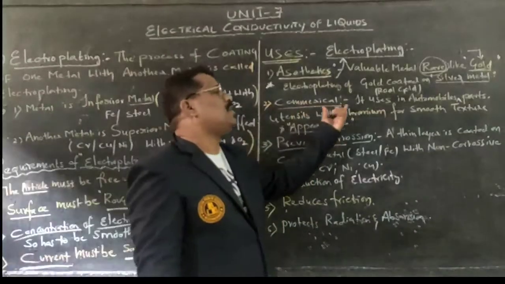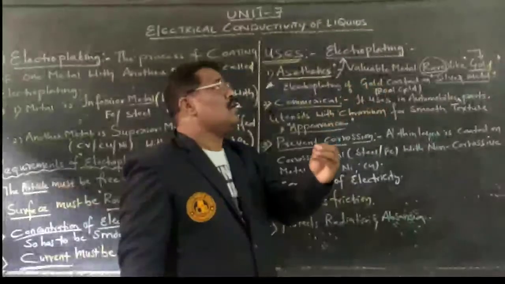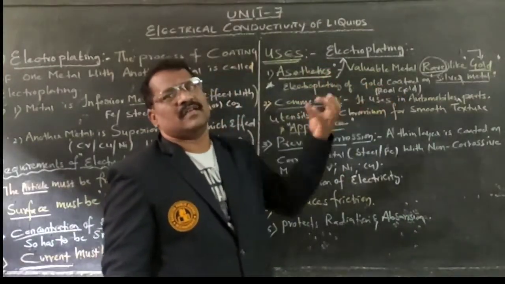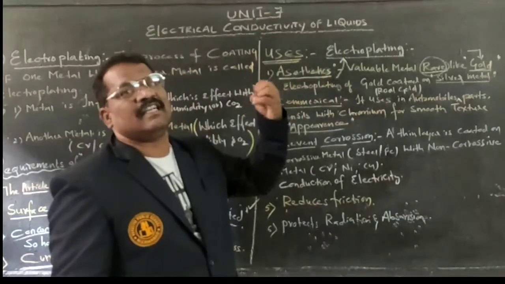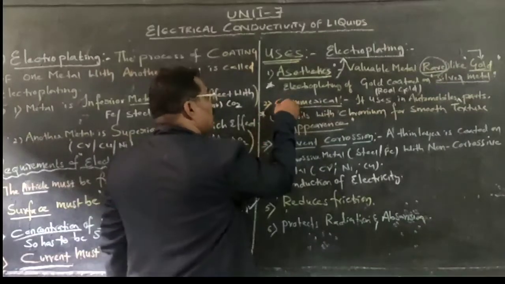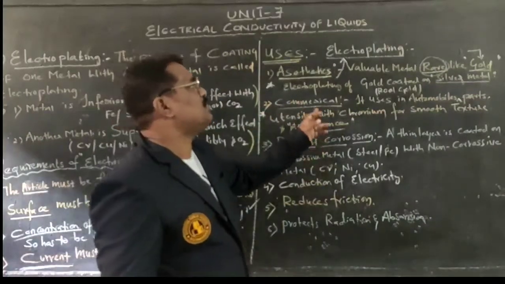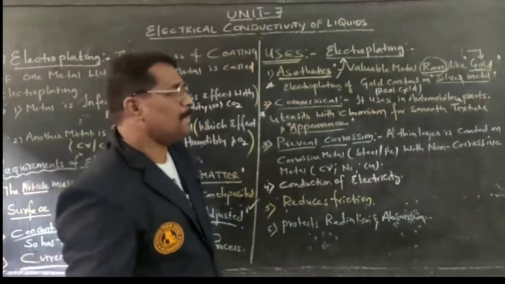For commercial appliances, they coat and make the article smoother in texture as well as more attractive in appearance, so that people purchase it. For commercial appliances, electroplating plays a vital role.